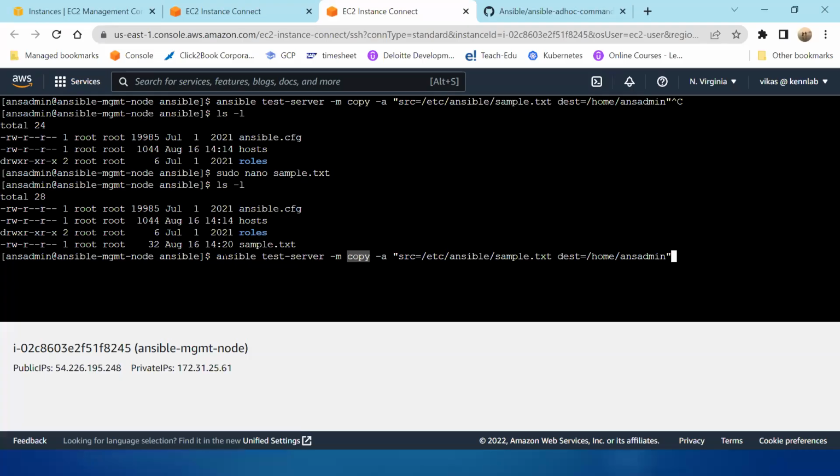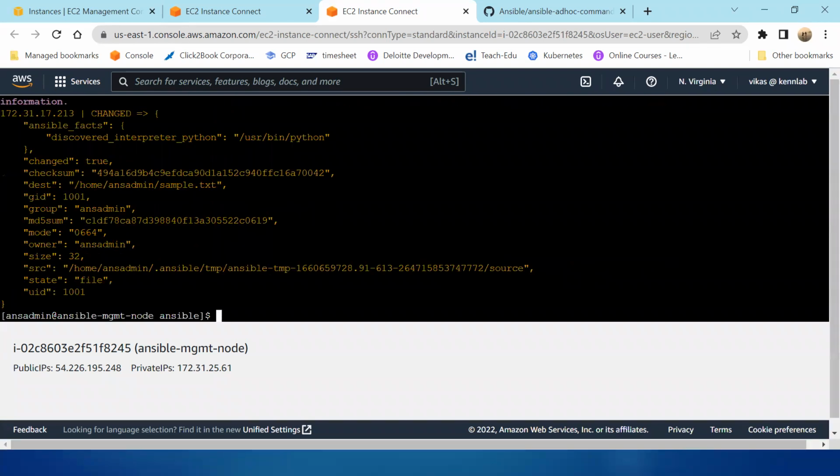So it is saying Ansible, go to test server, use the copy module, and the argument -a is for argument. In source, /etc/ansible/sample.txt is there. Copy this to the destination. Who is your destination? This guy, test server. Let's run it. Here it is giving me a message: changed.